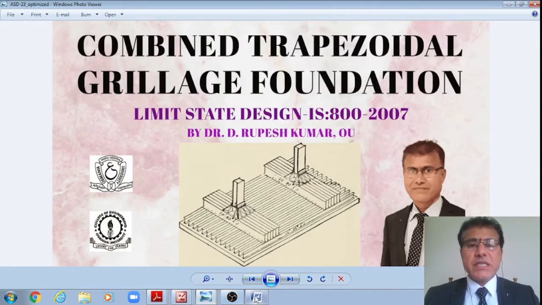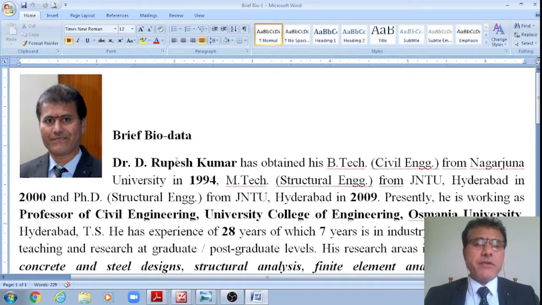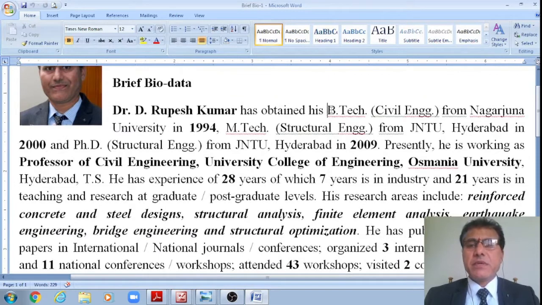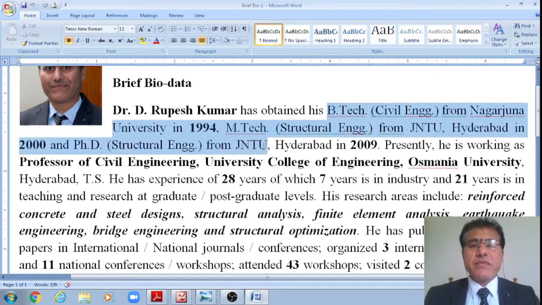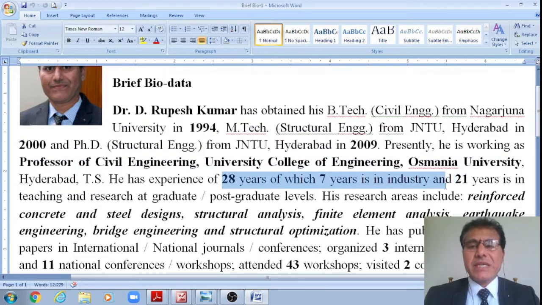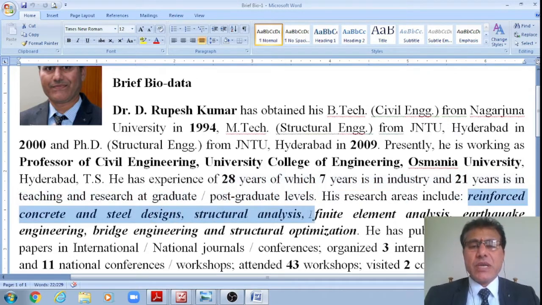Now, before we see the actual discussion, let us move to a brief profile of the speaker. I am Dr. D. Rupesh Kumar. I obtained my BTech in Civil Engineering from Nagarjuna University in 1994, MTech in Structural Engineering from JNTU Hyderabad in 2000, and PhD in Structural Engineering from JNTU Hyderabad in 2009. Presently, I am working as Professor in the Department of Civil Engineering, University College of Engineering, Osmania University, Hyderabad, Telangana State. I have an experience of 28 years, of which 7 years is in industry and 21 years is in teaching and research at graduate and postgraduate levels. My research areas include reinforced cement concrete design, structural steel design, structural analysis, finite element analysis, earthquake engineering, bridge engineering, and structural optimization.